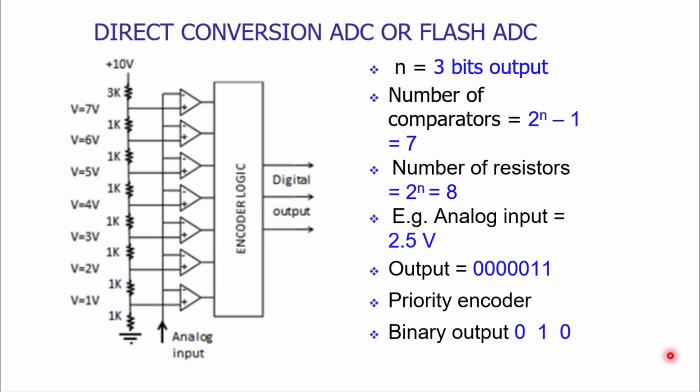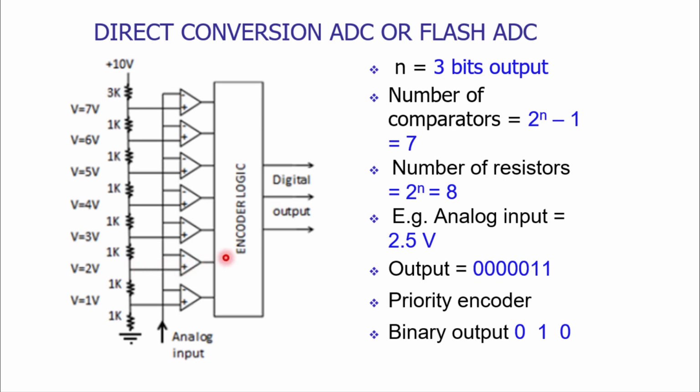In a similar way, you can solve a problem by considering a voltage of 6.8. Let us consider this. So 6.8, the analog input, is applied. At comparator number 1, we are getting 1. It will be further compared at comparator number 2.